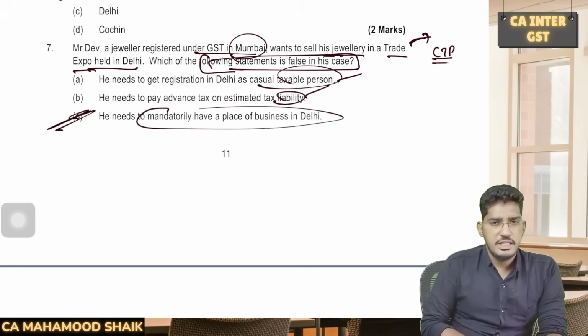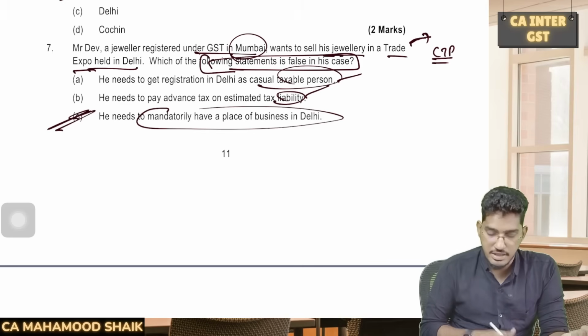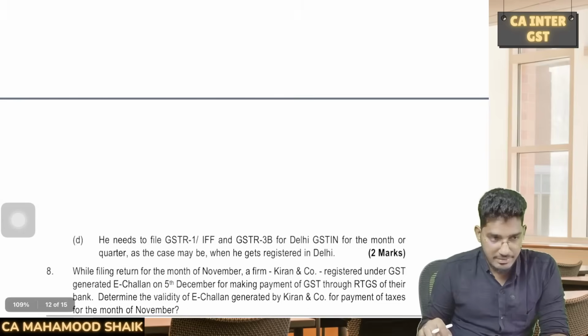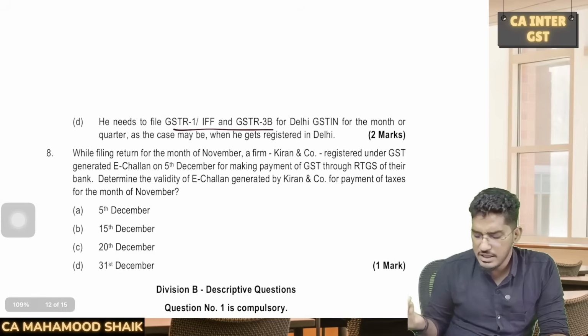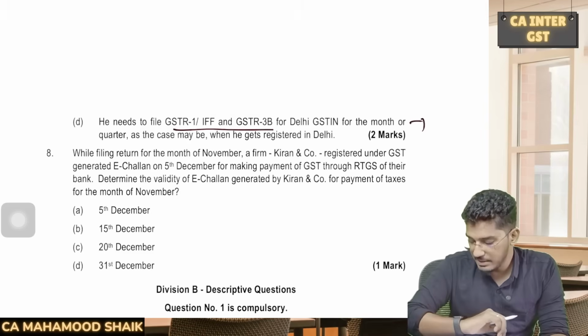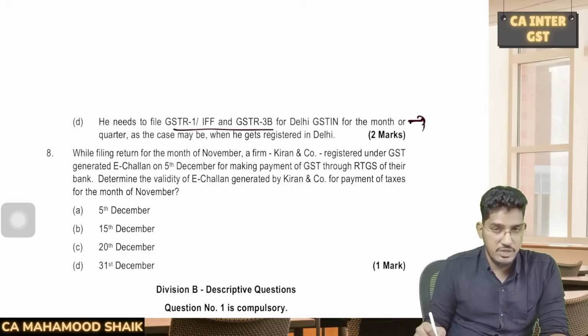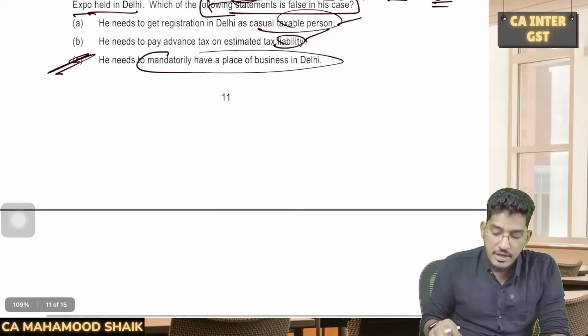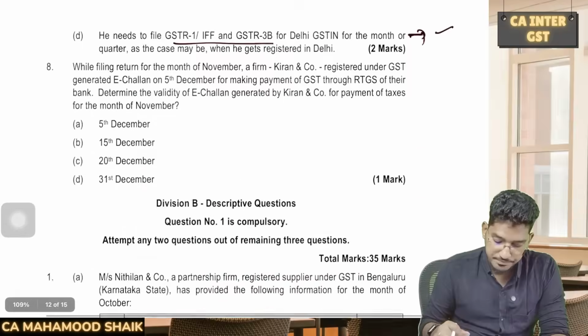Because for a CTP, since you don't have a fixed place of business, that's why you get yourself registered as CTP. So there is no mandatory requirement to have a place of business there. He needs to file GSTR1 and GSTR3B for Delhi GSTN for the month or quarter as the case may be. Yes, till the time he got that CTP registration, for that duration, he is required to file the GSTR1 and 3B. This statement is also correct. They are asking which statement is false. So basically this 3rd statement is false.